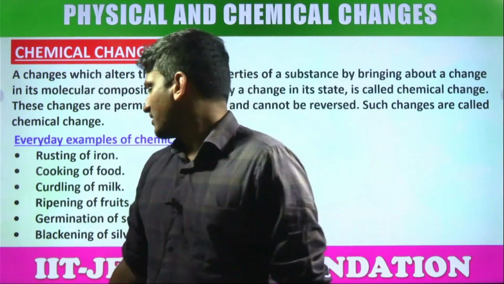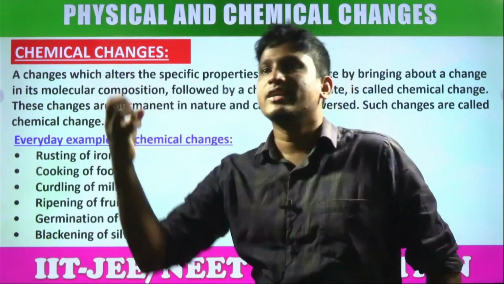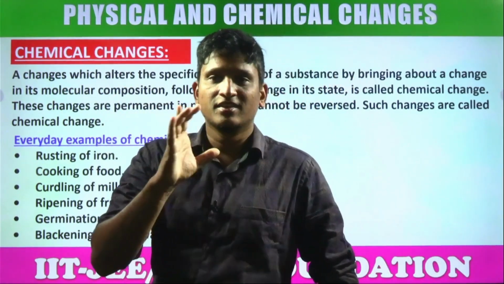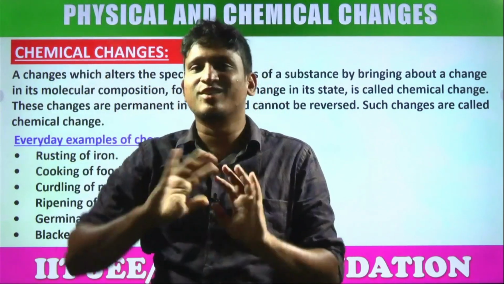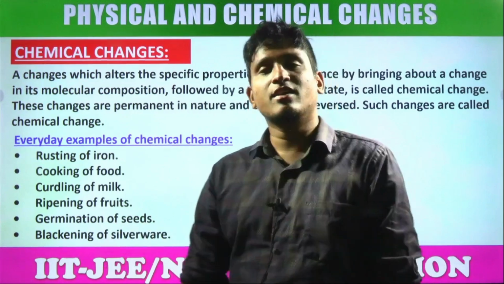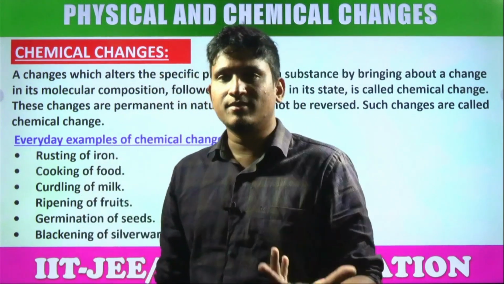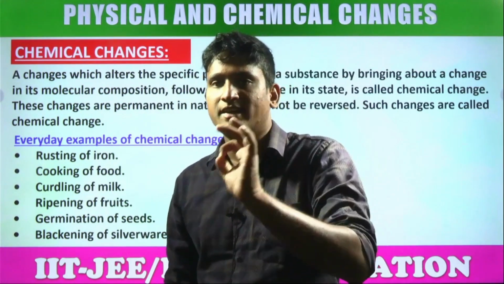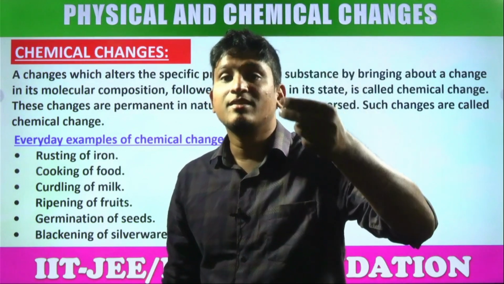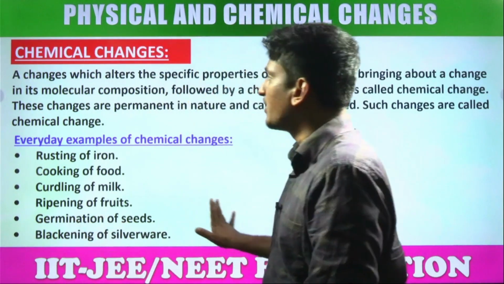So germination of seeds. A seed is getting germinated, converts into a tree. It is blooming, flowers. All these are physical or chemical? Chemical. Sir, it is getting bigger, is it physical? No, not that way. Chemical reactions are happening. So blackening of silverware. For the long use of silver, it turns black on the sides and edges, yes or no? Why? Because of the production of silver sulfide, which is a chemical change.